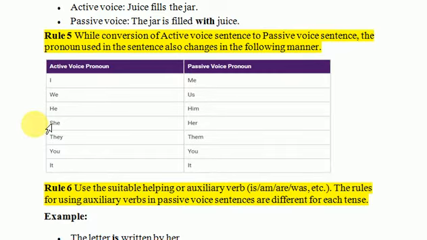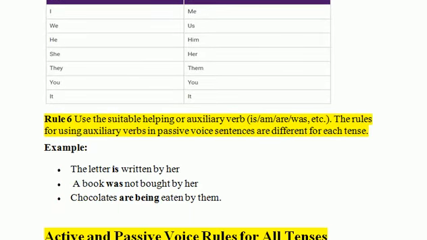Rule number 6 says to use the suitable helping or auxiliary verb. What are the auxiliary verbs? Is, am, are, was, were, has, have, had, etc. The rules for using auxiliary verbs in passive voice sentences are different for each tense. That I would brief you.